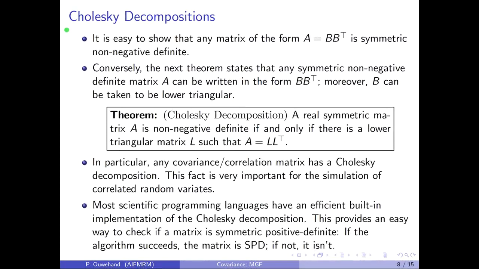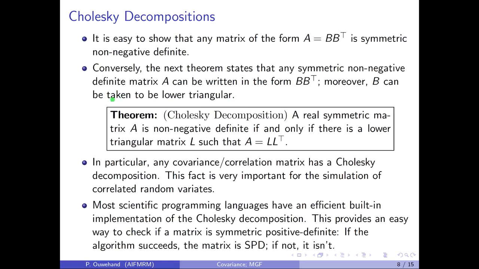Finally, we consider Cholesky decompositions of symmetric non-negative definite matrices. It is easy to show, and left as an exercise, that any matrix of the form A equals B times B transpose is symmetric non-negative definite for any matrix B. Conversely, the next theorem states that any symmetric non-negative definite matrix A can be written in the form B times B transpose, and moreover B can be taken to be a lower triangular matrix.